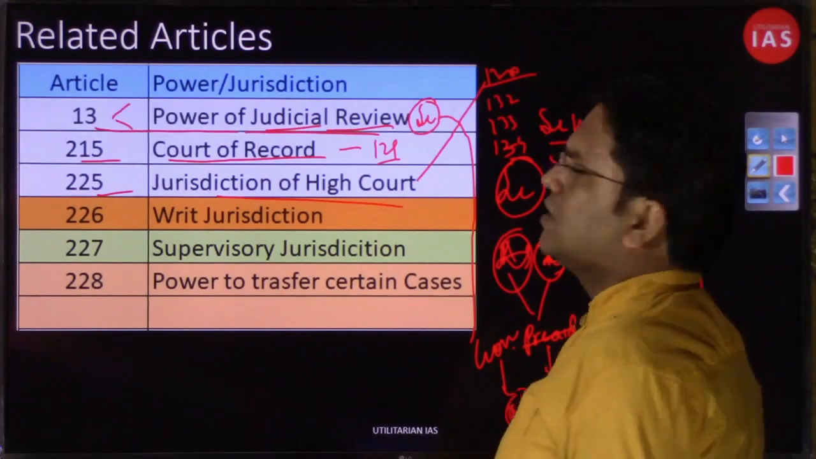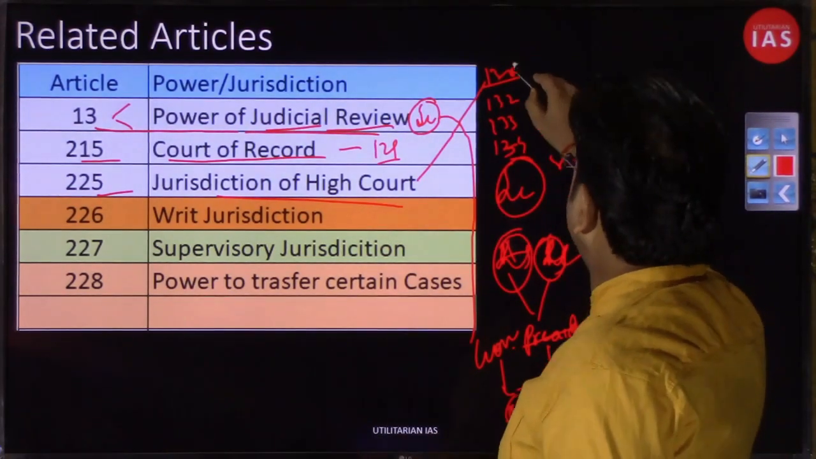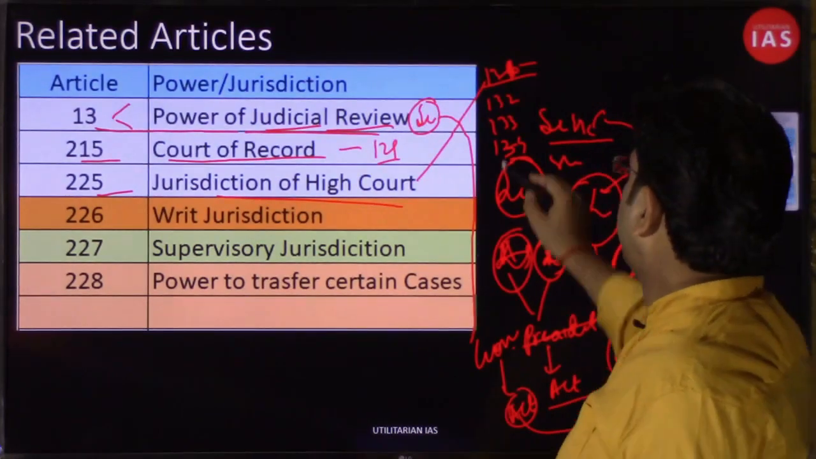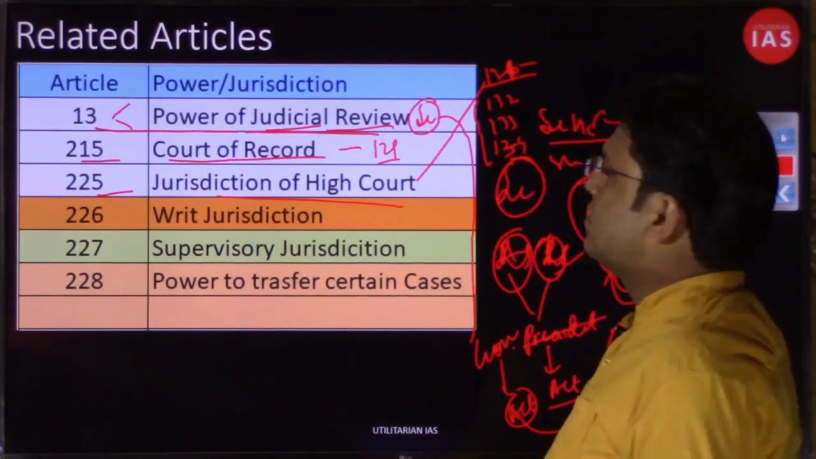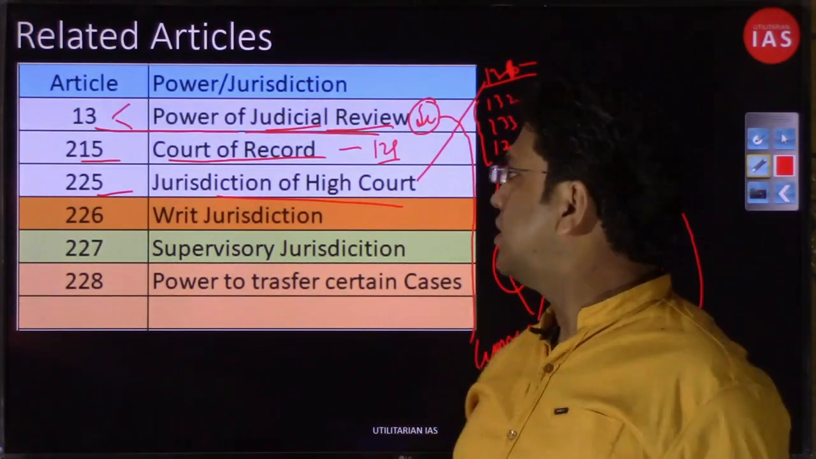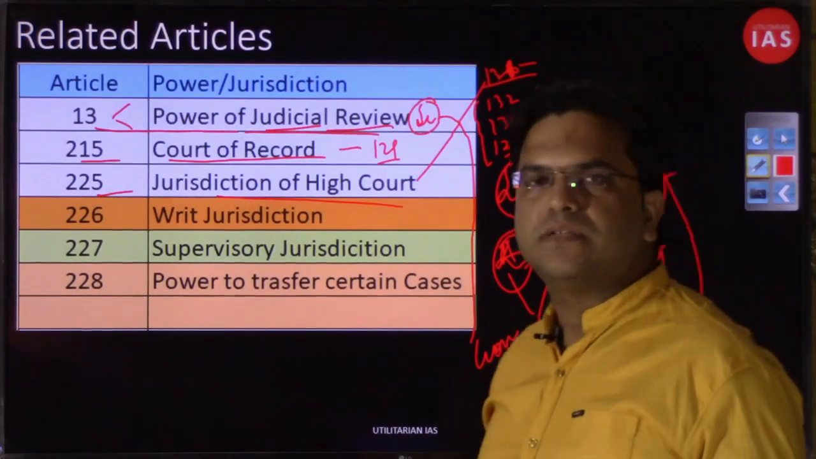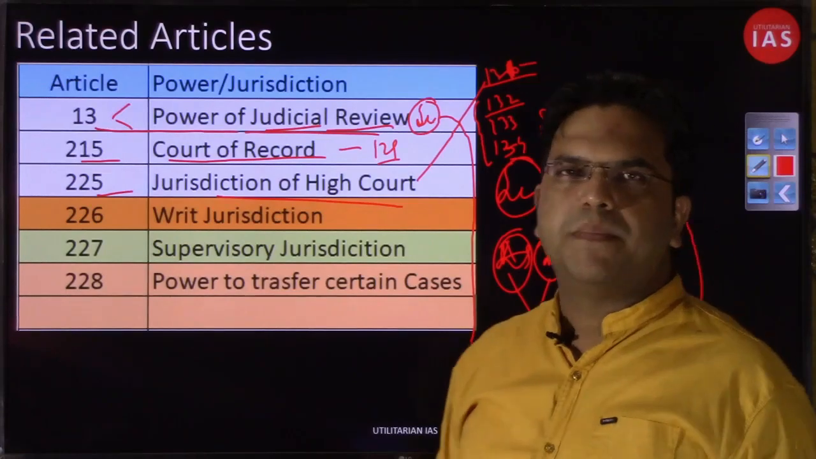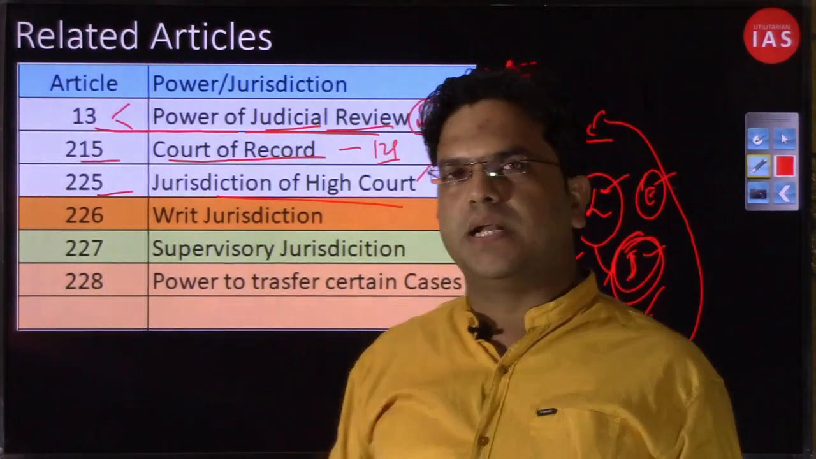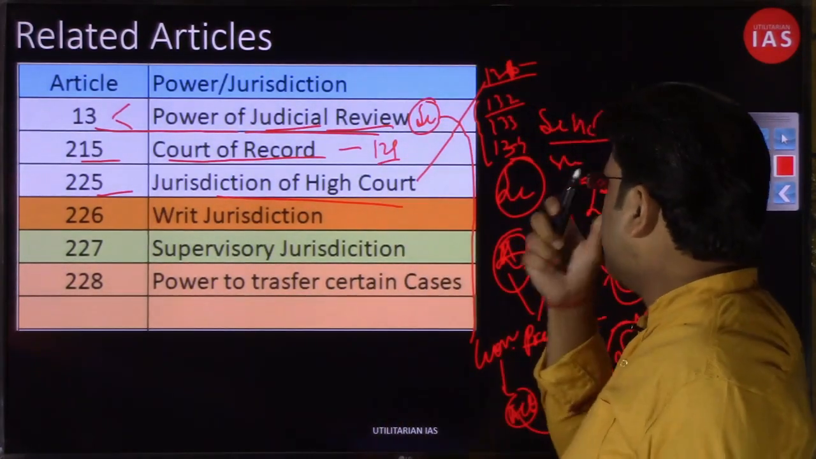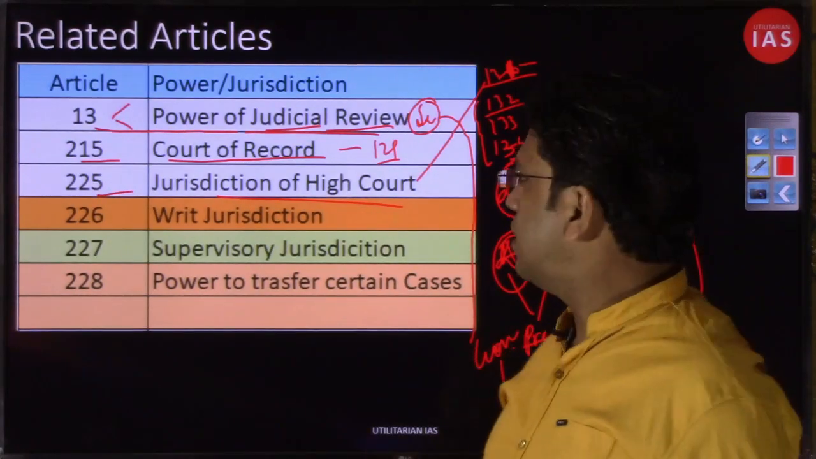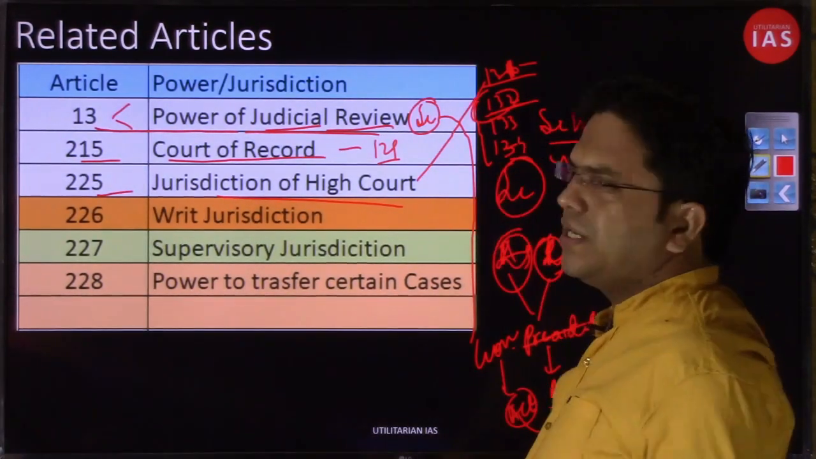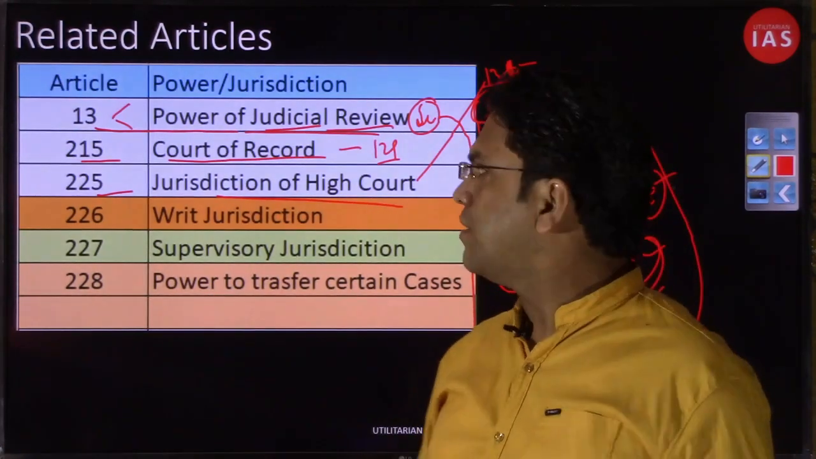Under Article 131 you had the original jurisdiction of the Supreme Court, and under Articles 132, 133, 134 you had the appellate jurisdiction of the Supreme Court. Appellate jurisdiction in matters of civil, appellate jurisdiction in matters of criminal, appellate jurisdiction in matters of constitutional articles, right? So all those things. So the corresponding article, I hope you can remember, you can recall, right?